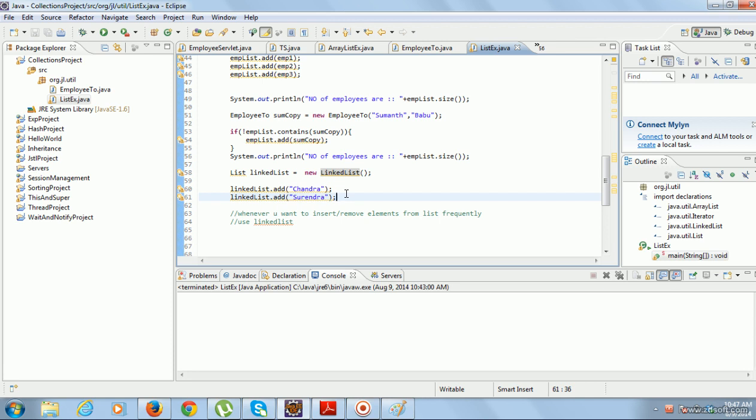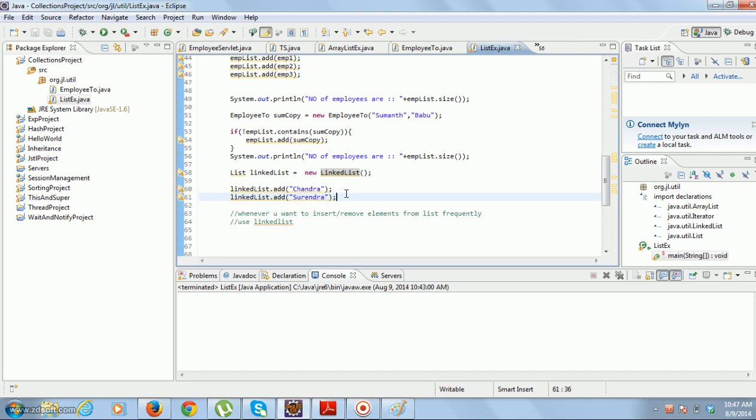If you remove an element in the array list, suppose there are 10,000 elements and you want to remove the element at the 10th position, all the elements beyond the 10th position need to be moved one step left. So it involves a lot of effort and takes much CPU time, so the program will be slower.